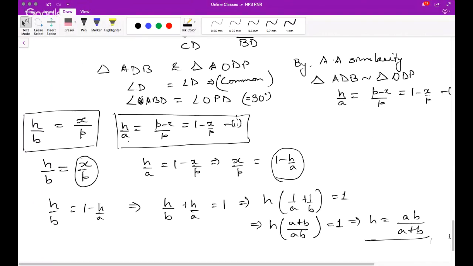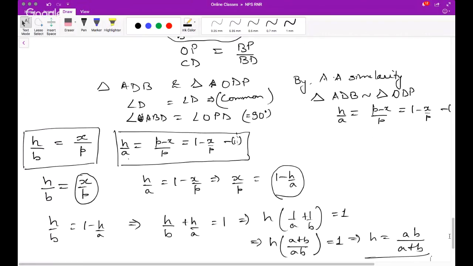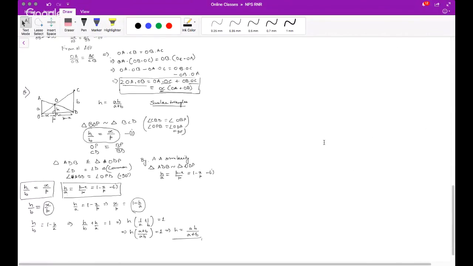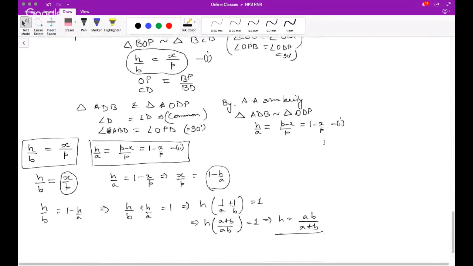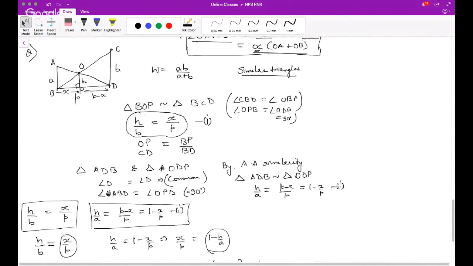So what is the learning in this question? Many people ask this question, where to start from? The answer is you can adopt one method, called reverse engineering. Let's say you are supposed to find H in terms of A and B, AB by A plus B. It looks like lots of similar triangles are here.